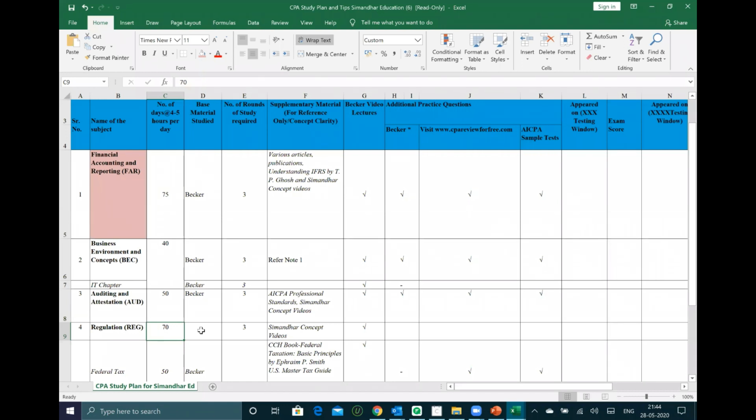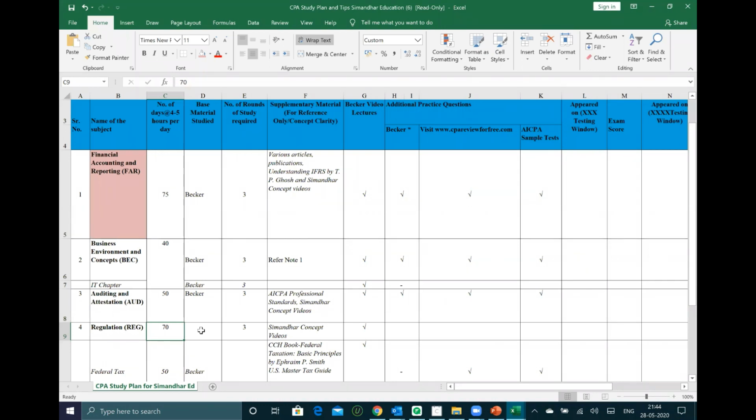Sir, in reg, which section to be selected first? You should start with the same timing only for regulation, R1, R2, R3. Don't change the momentum. Then again, attend live classes, at the same time revise with Becker, practice MCQs, right? So that is how you will need to do, Chirag. And go one at a time.